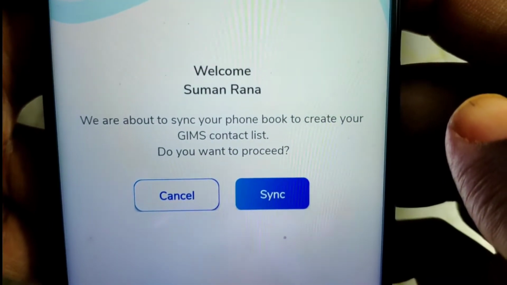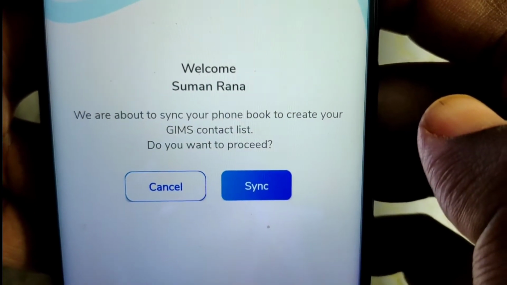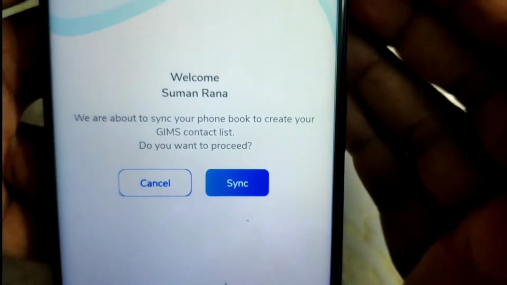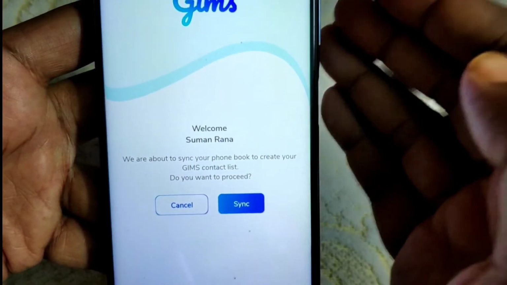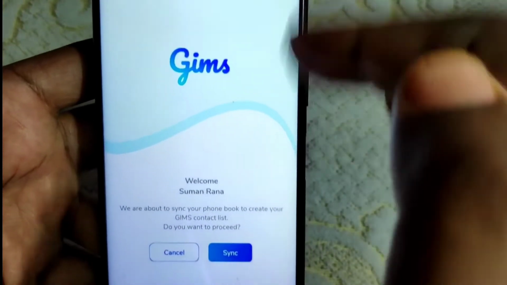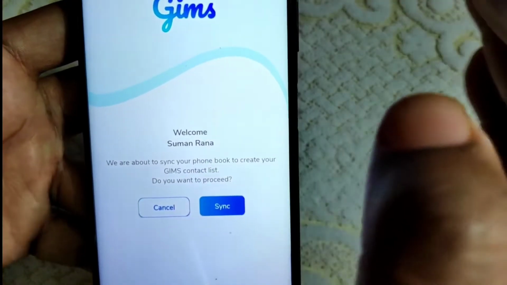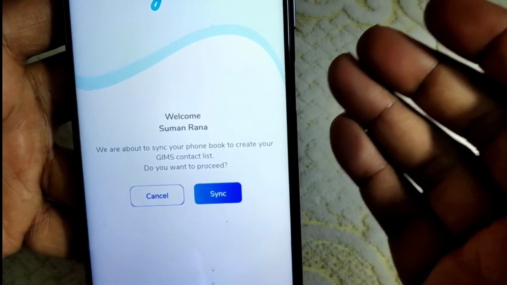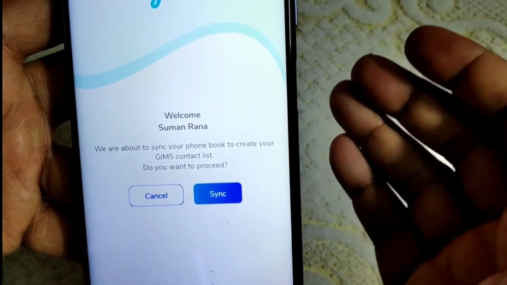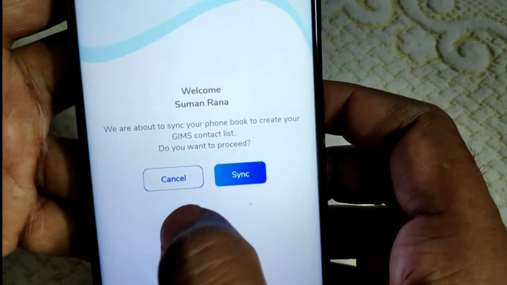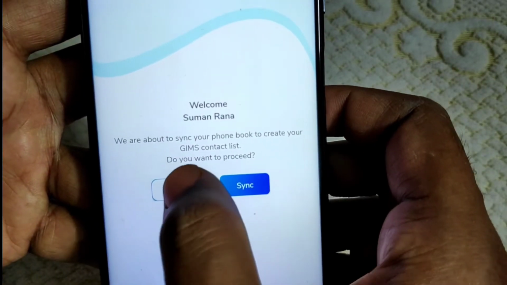Now it is asking that you are about to sync your phone book to create the GIMS contact list. That means if you click on this sync, then whatever contacts are there in your phone, those phone numbers will be accessible from this GIMS application. But right now I do not want to sync because that might take a lot of time, as there are around 2k contacts in my contact list. So let me cancel this one for this time.